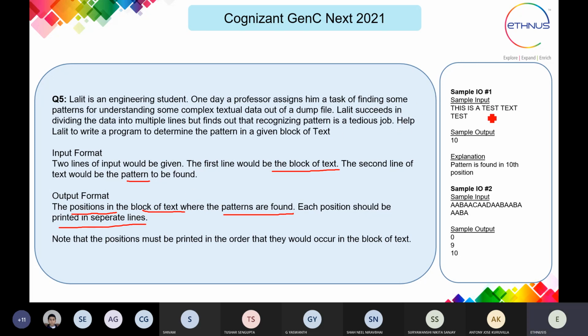An example is given here. This is a test text. So this is the input string, and this is the pattern they are giving. So they have to find the test inside this given sample. And see, the location index they have given is 10. So this is going to be the 10th location. 4, 5, 6, 7.